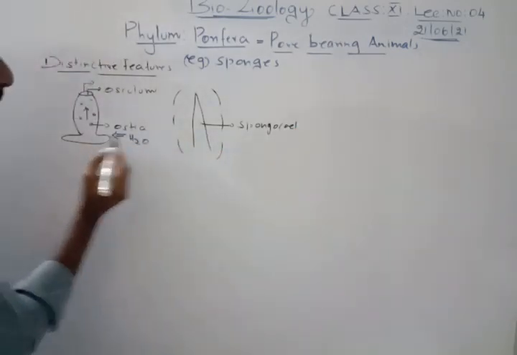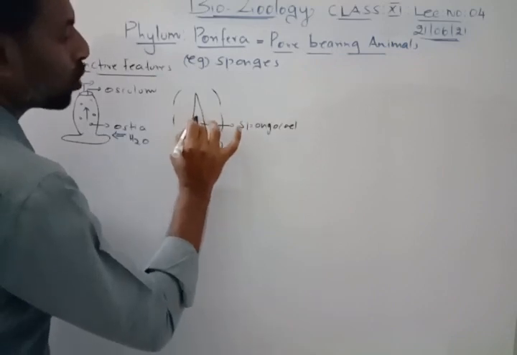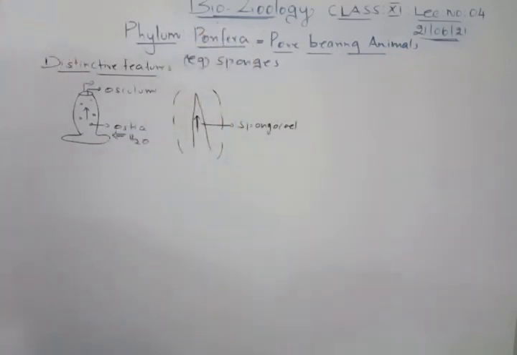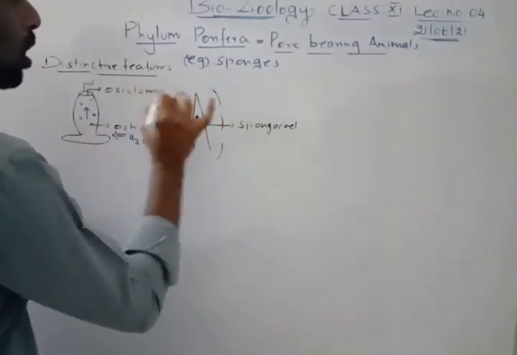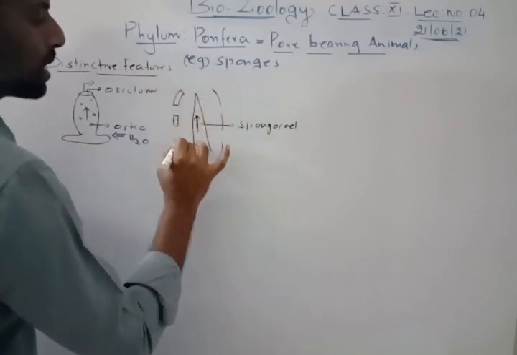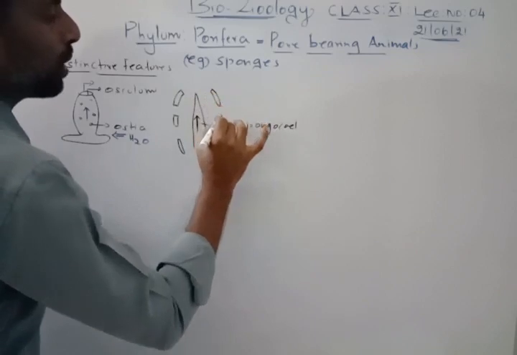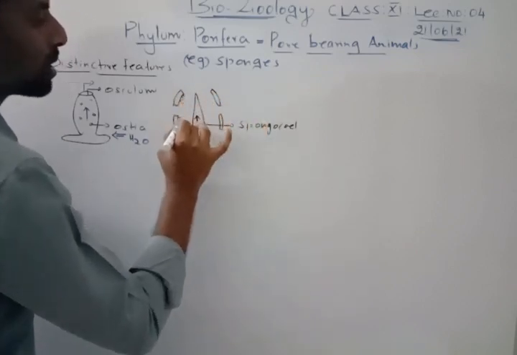After water enters through the ostia, it enters into the spongocele, and then it comes out through the osculum. The body wall of the sponge has certain flagellated cells. So the cell arrangement will be like this, and these cells have flagella like this.